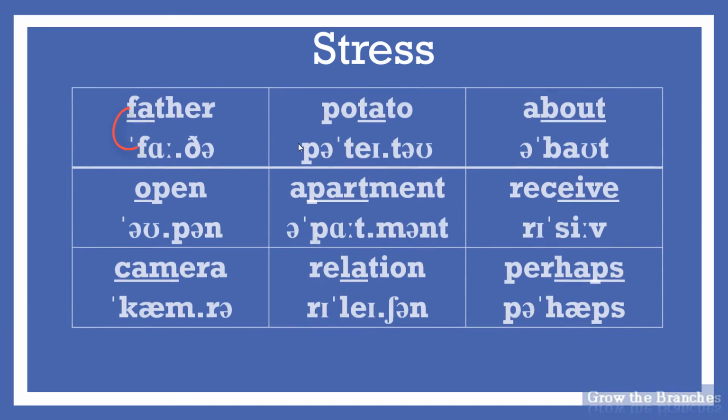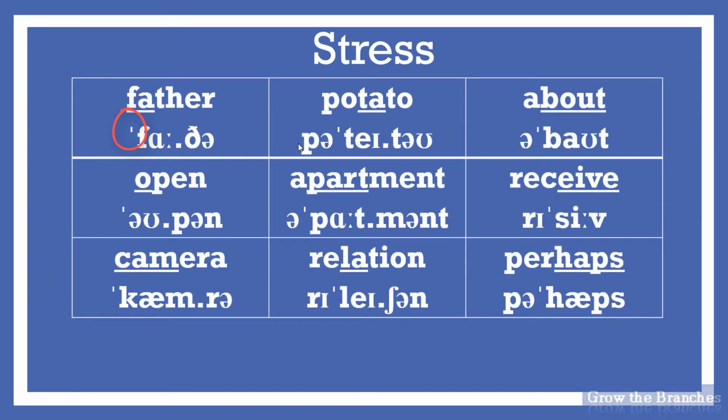We mark a stressed syllable in transcription by placing a small vertical line high up, just before the syllable it relates to. The words quoted above will thus be transcribed as follows.